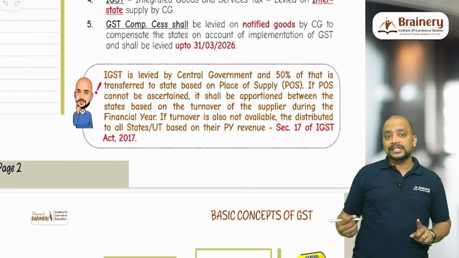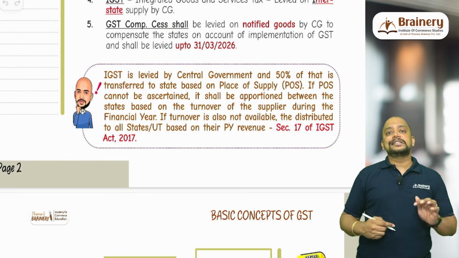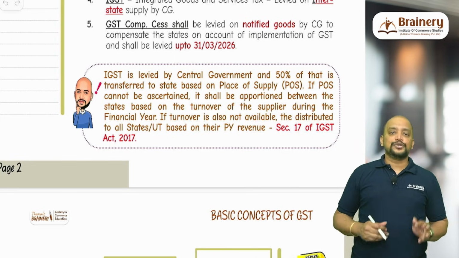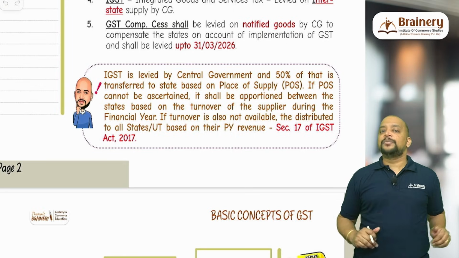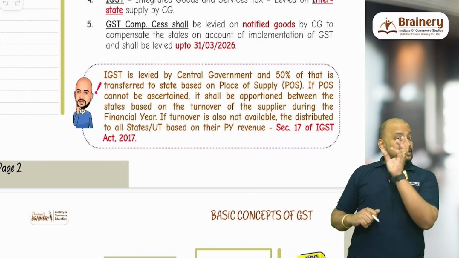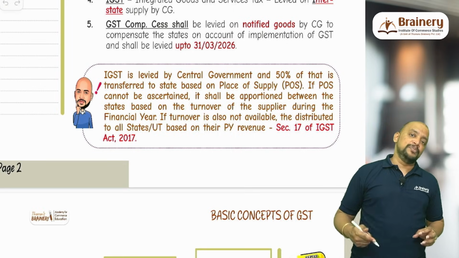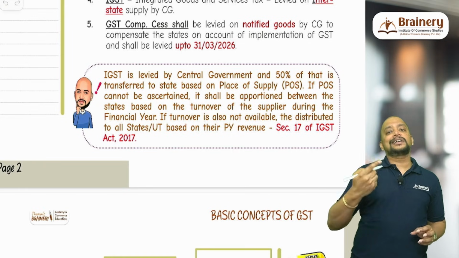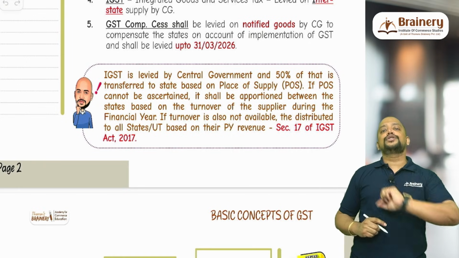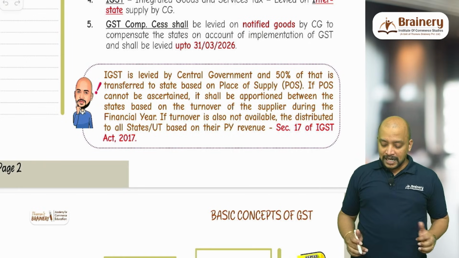In that, some IGST will be there. Say on the 10 lakhs, IGST is 18%, so 1,80,000. 90,000 will go to the central government. The remaining 90,000 will be divided between Andhra Pradesh, Karnataka and Telangana in 2:3:4 ratio. So that's what they are trying to convey.